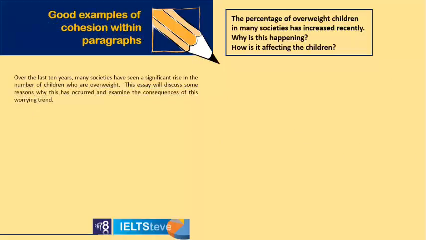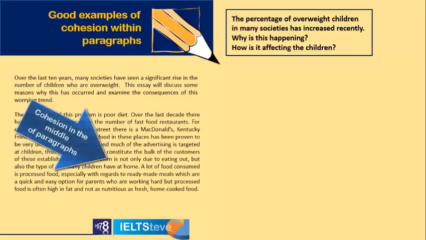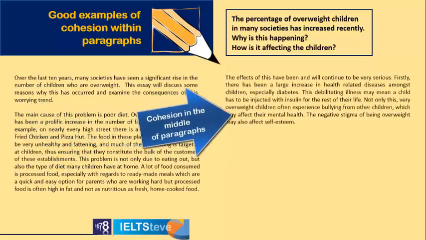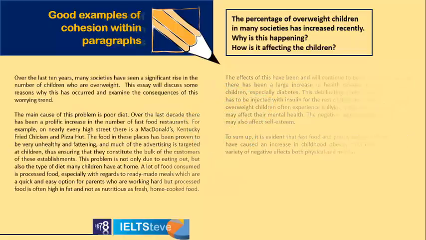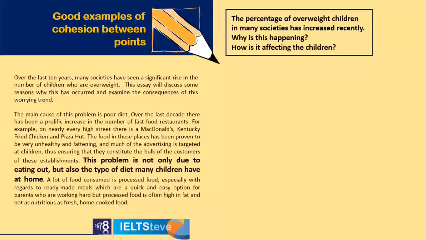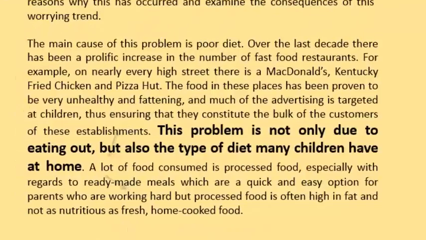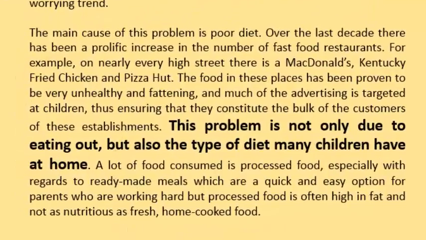Now let's have a look at some good examples of cohesion within the paragraph. So now, rather than looking at the whole essay, we're going to be looking inside paragraphs. As we look here, we see in the middle of this paragraph, this phrase: This problem is not only due to eating out, but also the type of diet many children have at home. Now, this is a very good cohesive device because it's doing lots of things to do with coherence and cohesion. It's linking the previous idea to the next idea.